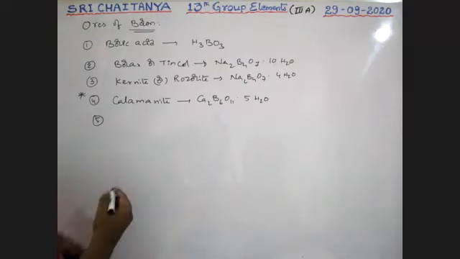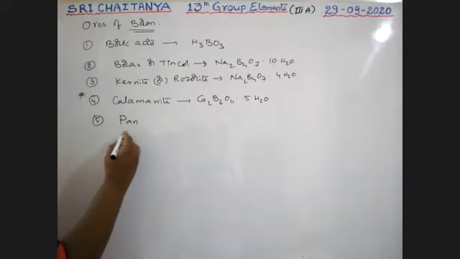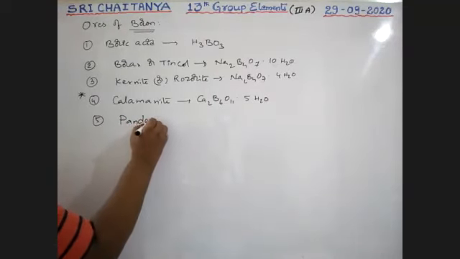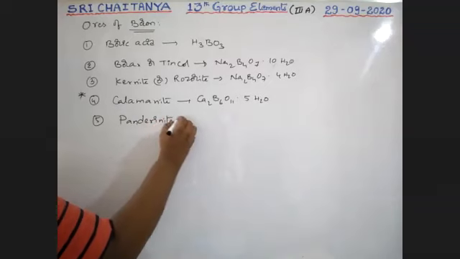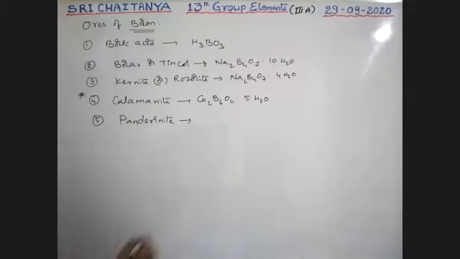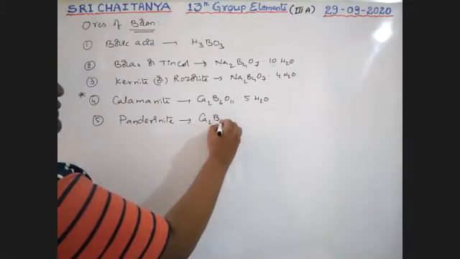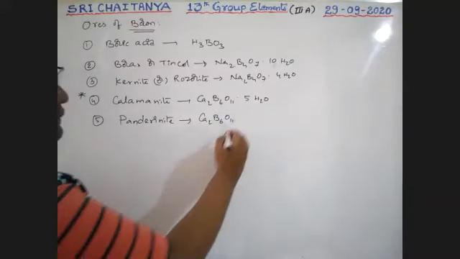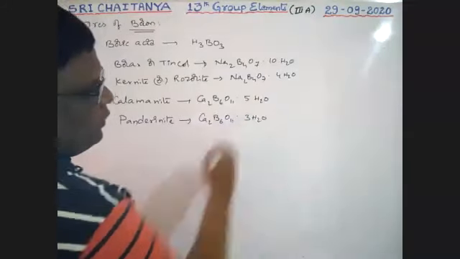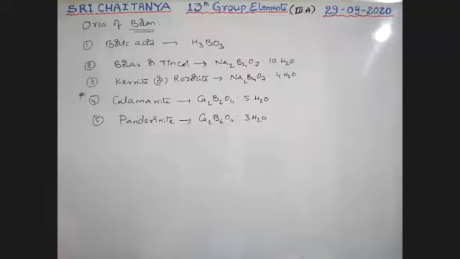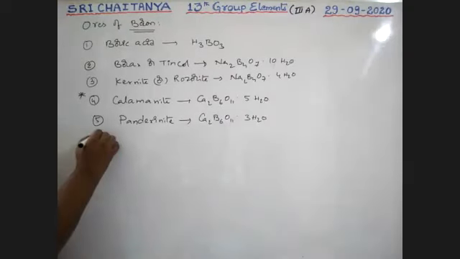Next, pandermite. Pandermite, Ca2B6O11·3H2O. Pandermite. And boracite, the last one.